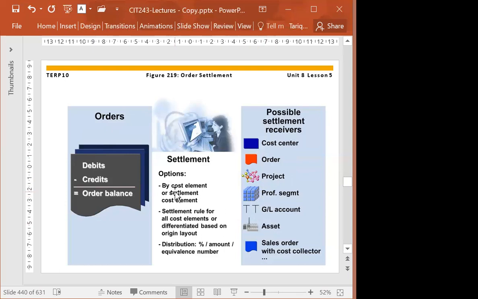For example, we are manufacturing some assets and collecting the cost on that internal order. It will be settled with that asset. It will credit the internal order and debit the asset. So within cost accounting, we have debit and credit.